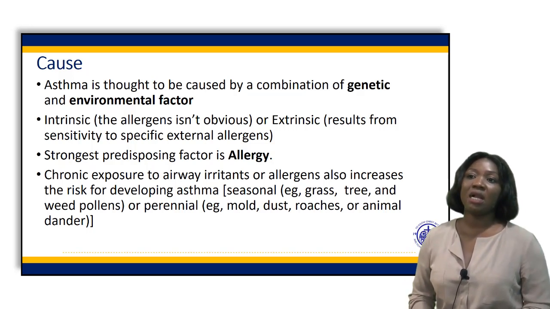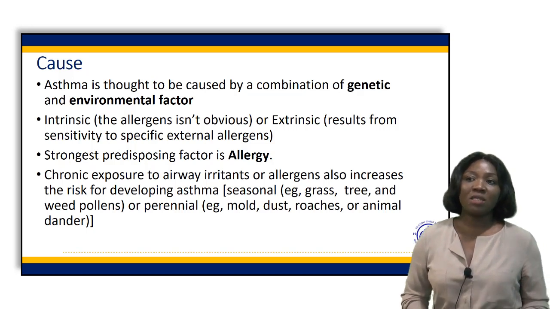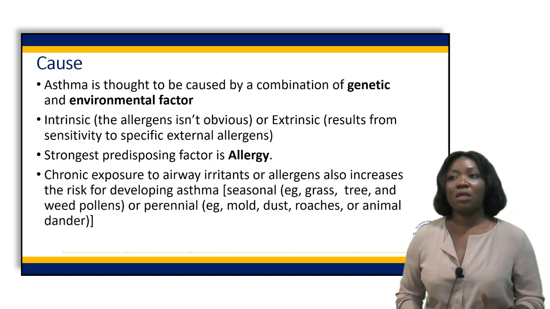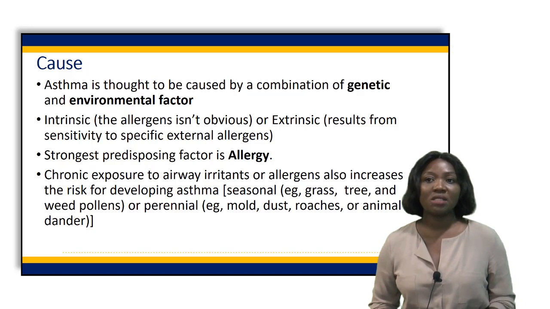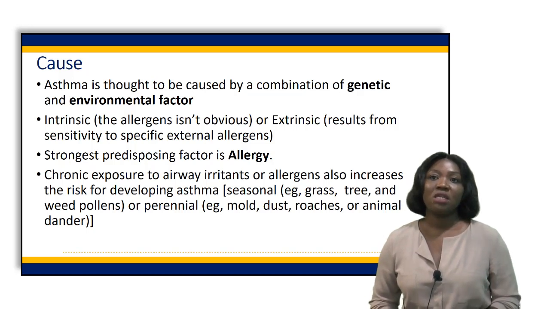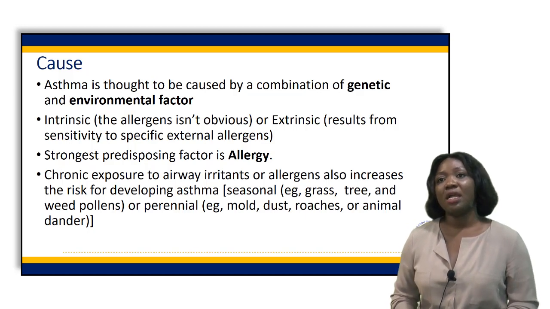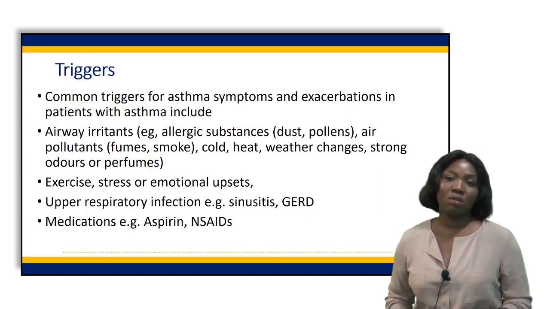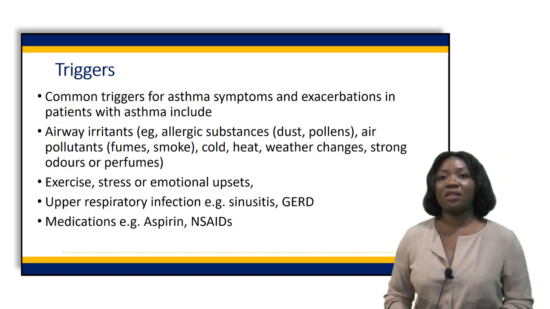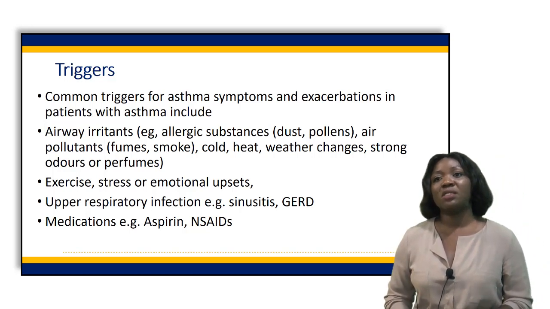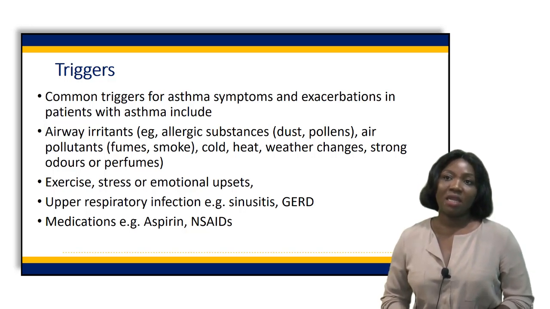Allergens can come in the form of spray, mold, animal dander, gas, grasses, trees, perfumes, creams, soaps, in any form. Any form of allergen can trigger an asthmatic attack. Also, extreme emotional disorders, or when one is emotionally upset or stressed, can lead to asthma.